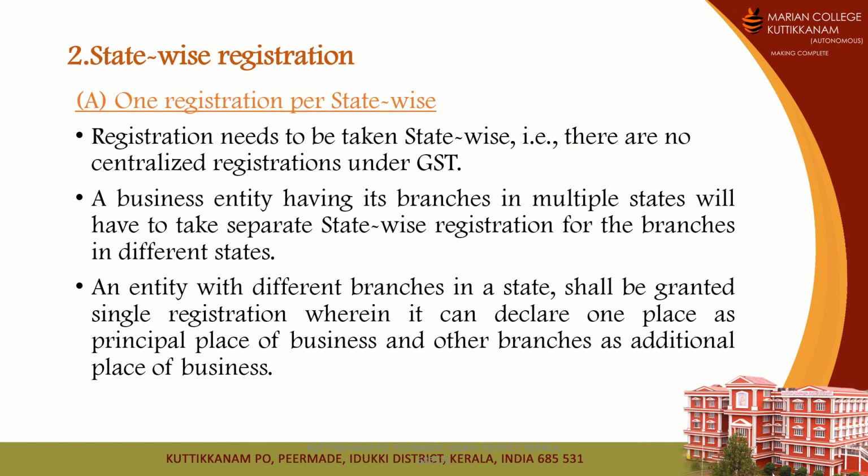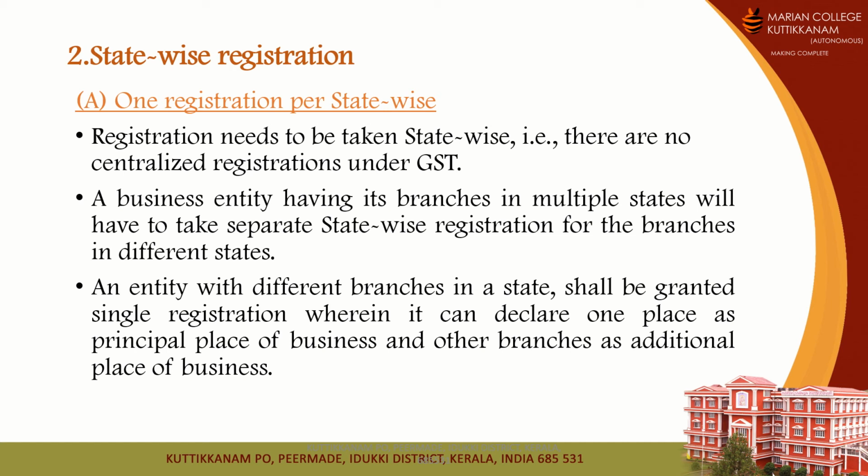So when we look into the first situation, where the business entity has its branches in multiple states, in that case, they need to take separate state-wise registration. That means for each state, they should take a particular registration. So for the branches in different states, they should take state-wise registration.